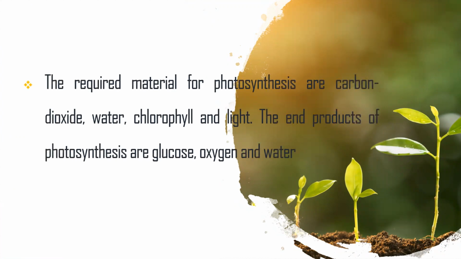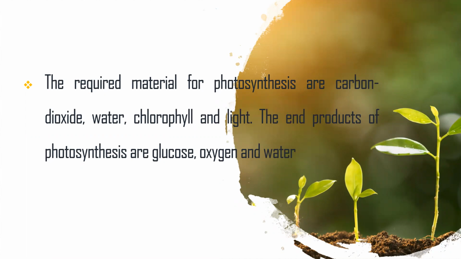Let's move to the raw materials which are essential for photosynthesis. There are different kinds of materials required for photosynthesis, like carbon dioxide, water, chlorophyll and light. So these are the raw materials which are essential for photosynthesis. And finally the end products.